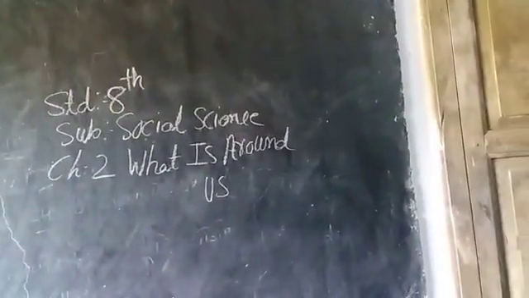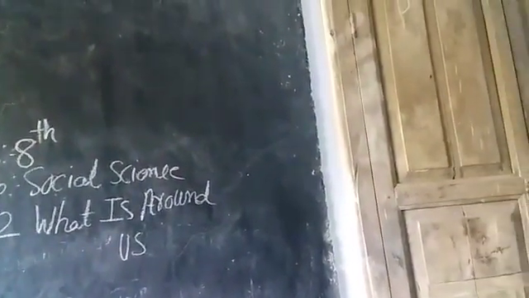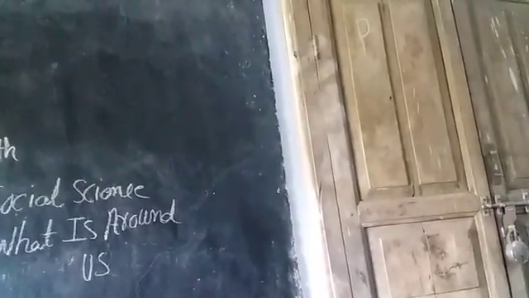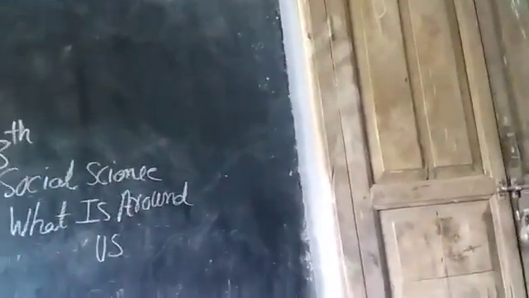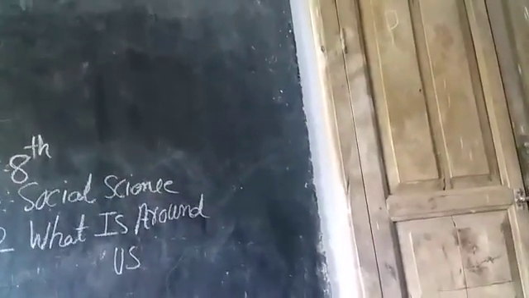Atmosphere has 78.3% of nitrogen, 21% of oxygen, 0.94% of argon, 0.03% of carbon dioxide and other gases like hydrogen, ozone, helium and others, and steam of water in it.